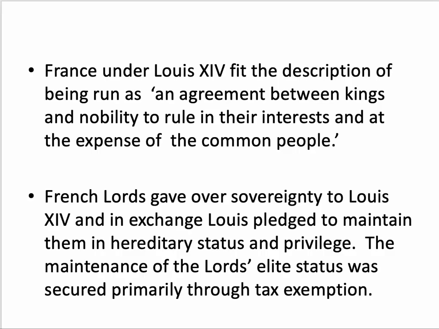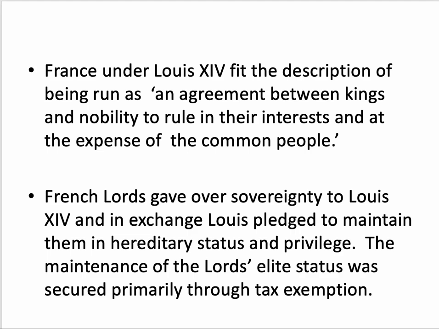France under Louis XIV, and you've got these in the bullet points at the top of page 5, fit the description as being run as an agreement between kings and the nobility to rule in their interests at the expense of the common people. So the deal that Louis XIV offers the lords is they can go along with the absolute monarchy and hand their sovereignty over to Louis XIV, and in exchange, they'll be maintained in hereditary power and privilege. They'll be maintained in a hereditary upper class status. They will not be reduced to some type of underclass or peasant status. And they'll continue to be part of the hereditary hierarchy.